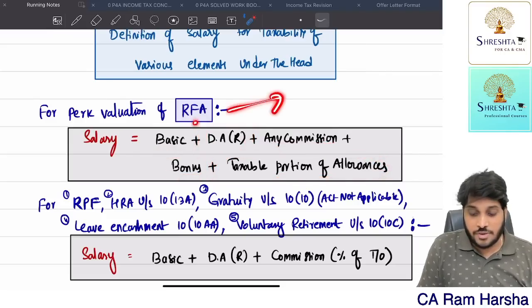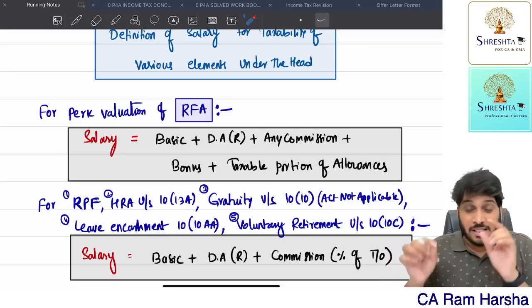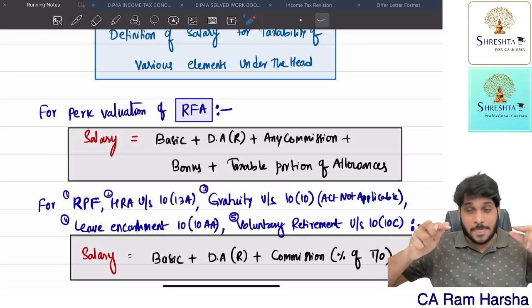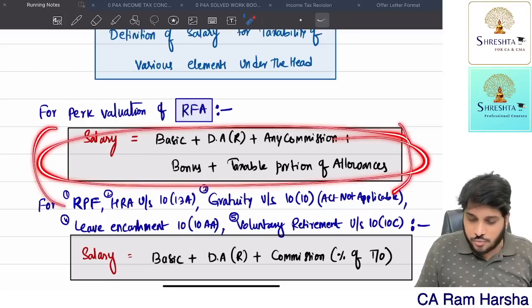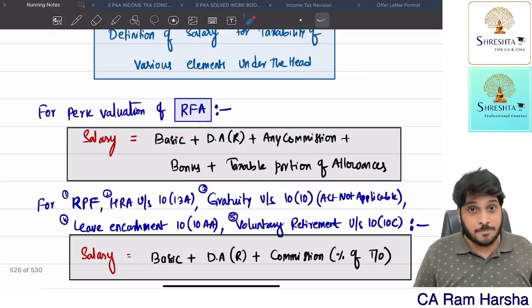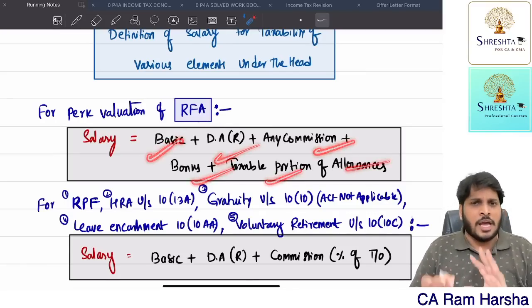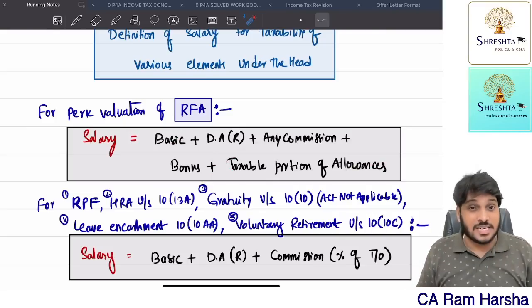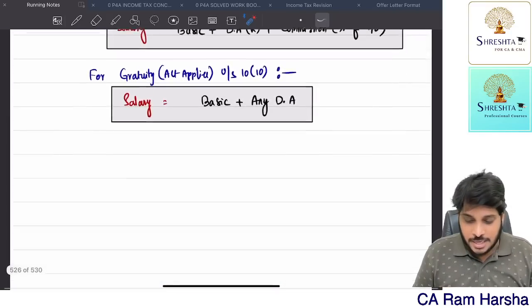Actually for RFA, the original salary definition given in the book is very comprehensive, very big. If you convert it into a formula, this is the definition. If you apply this formula, I am telling you, you will get the absolutely correct answer. So while computing the accommodation benefit, you take these components as salary. When I discuss that, I will come back and show you again. I am just giving a brief idea. Getting it? So very simple.